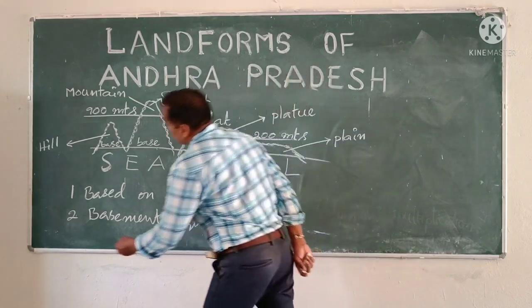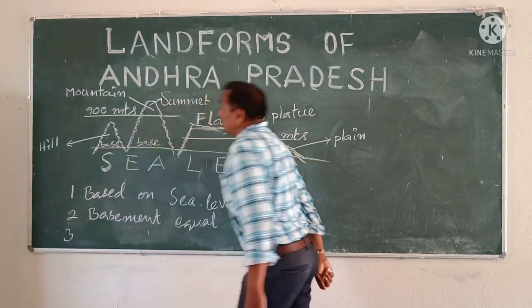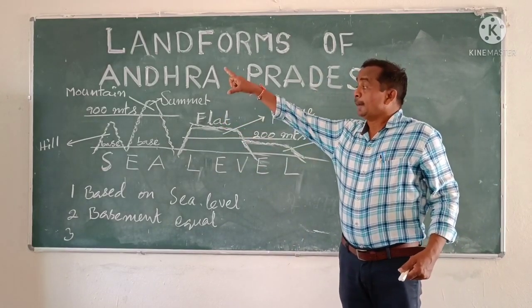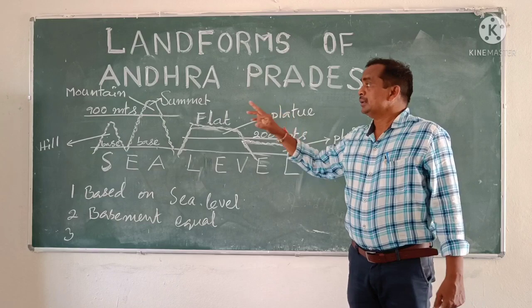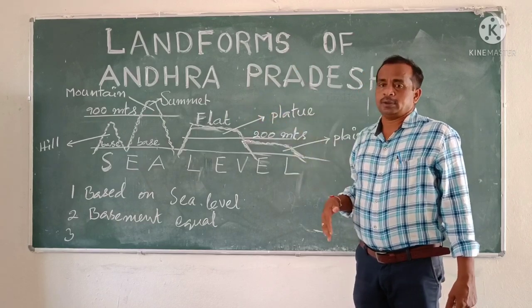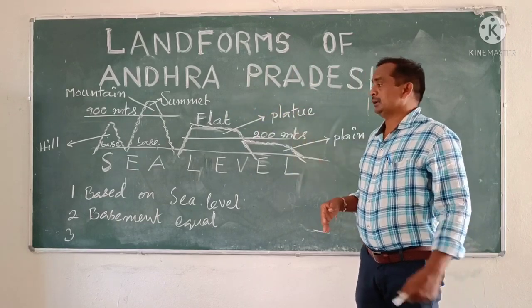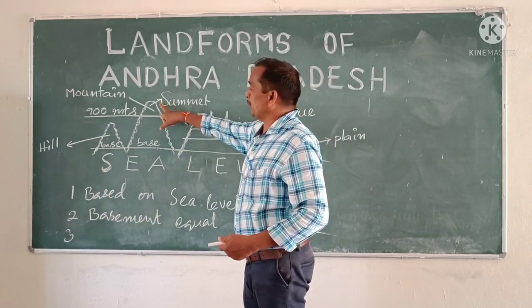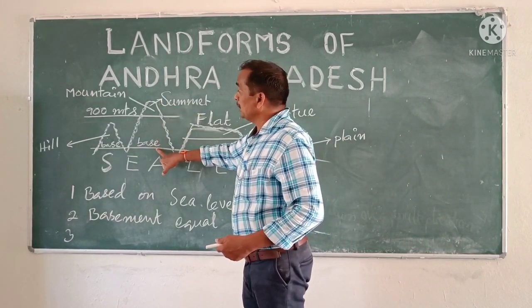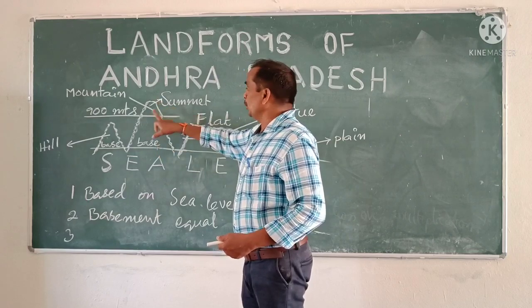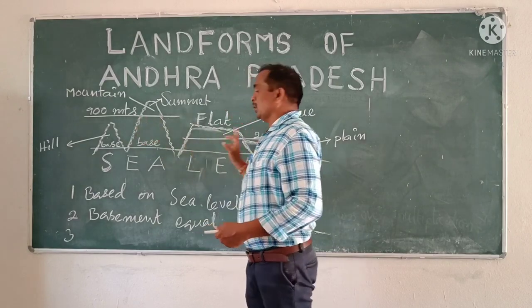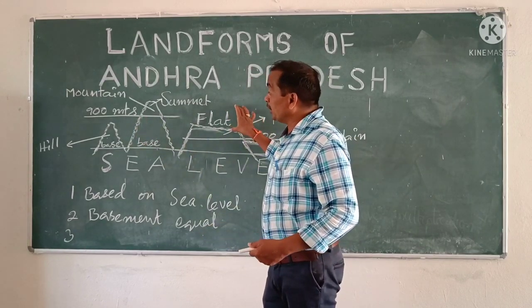The third one is we can find the differences in the peak point or top part or surface part. Dear children, this is the bottom part, this is the surface part. Among all those landforms, where can we find the difference?